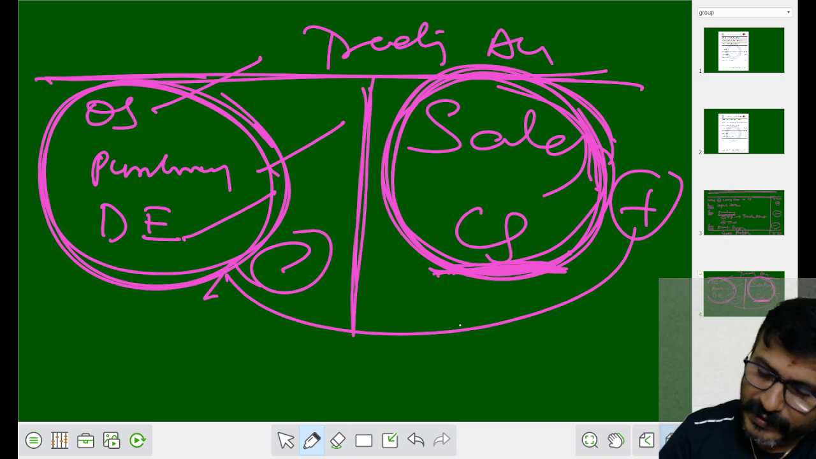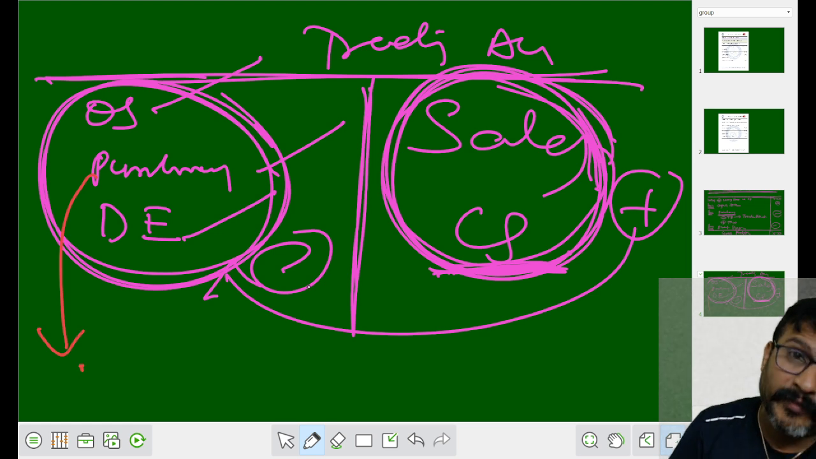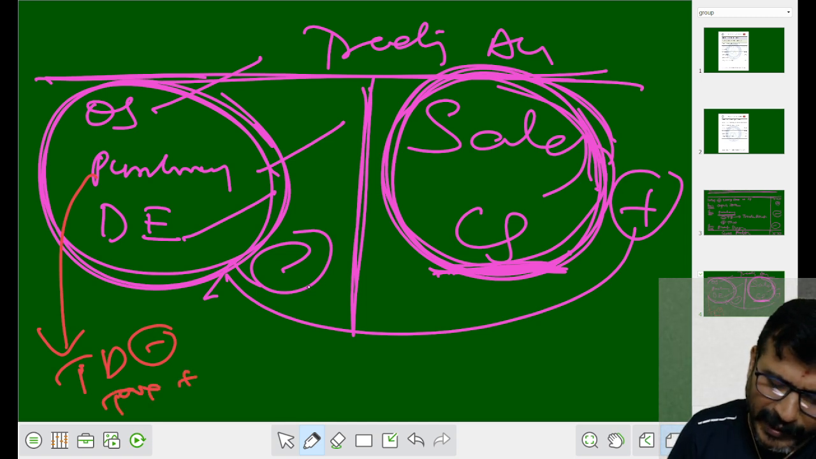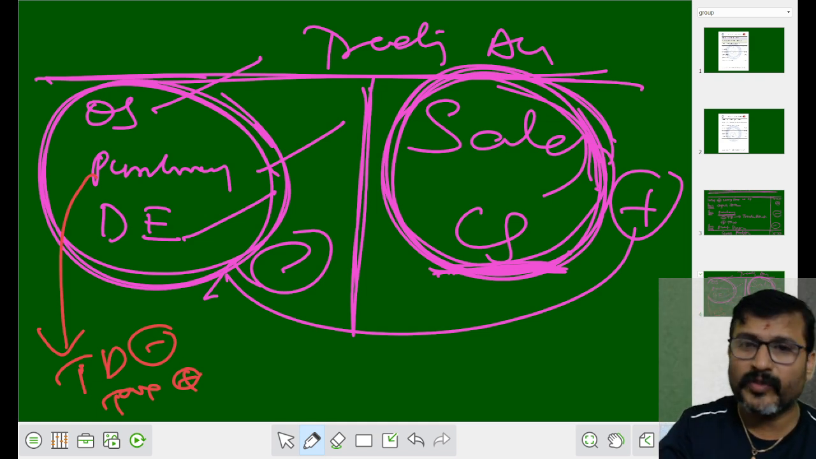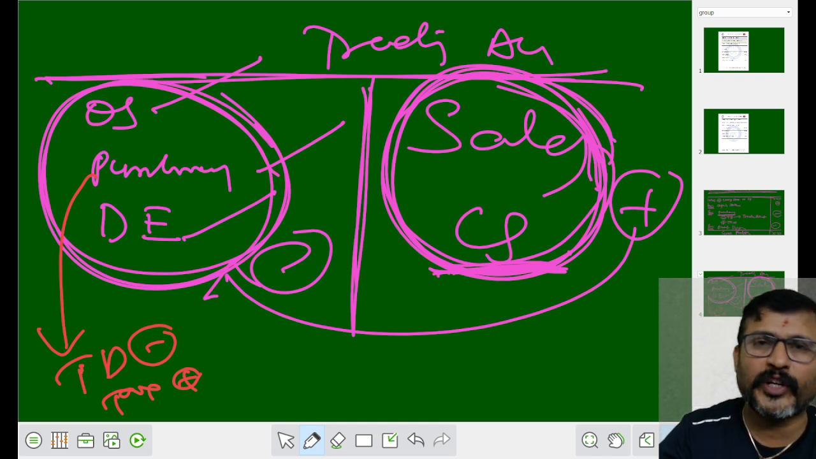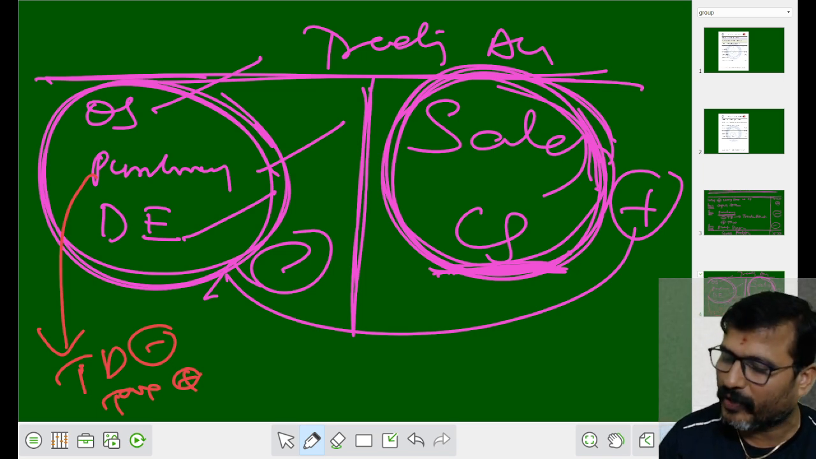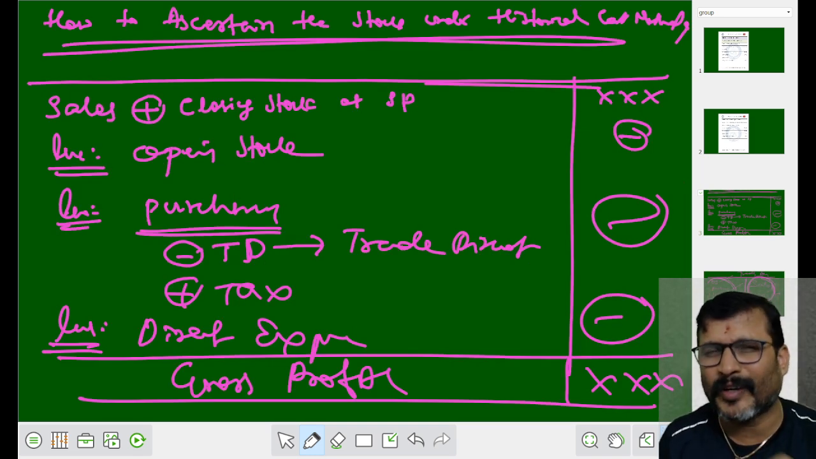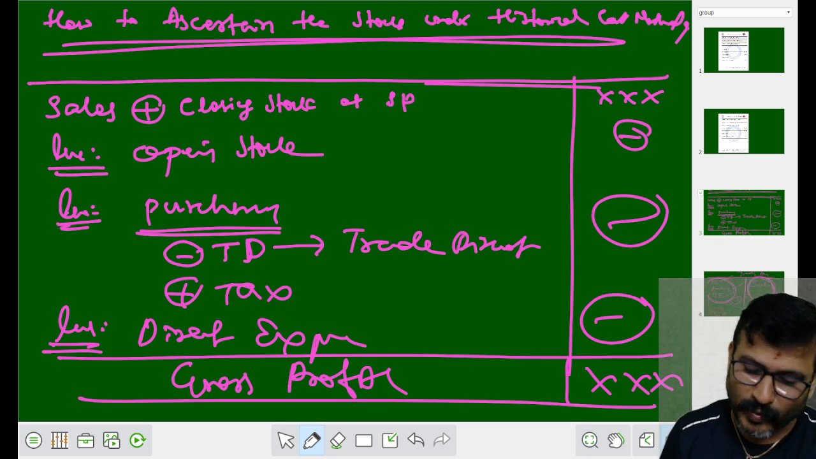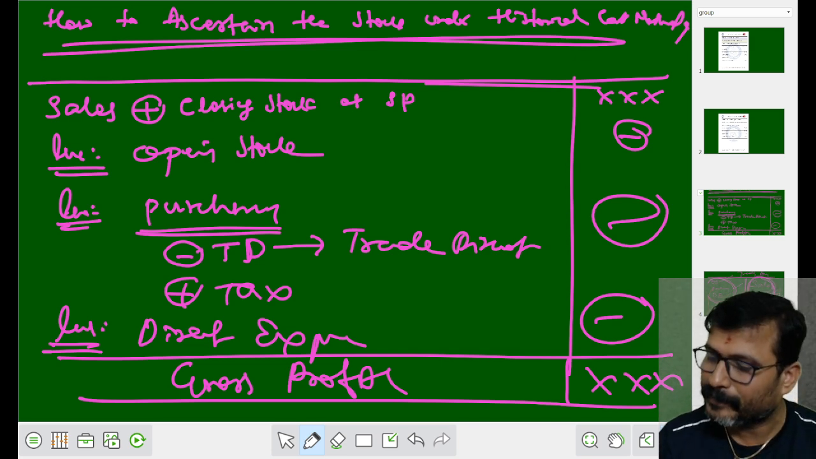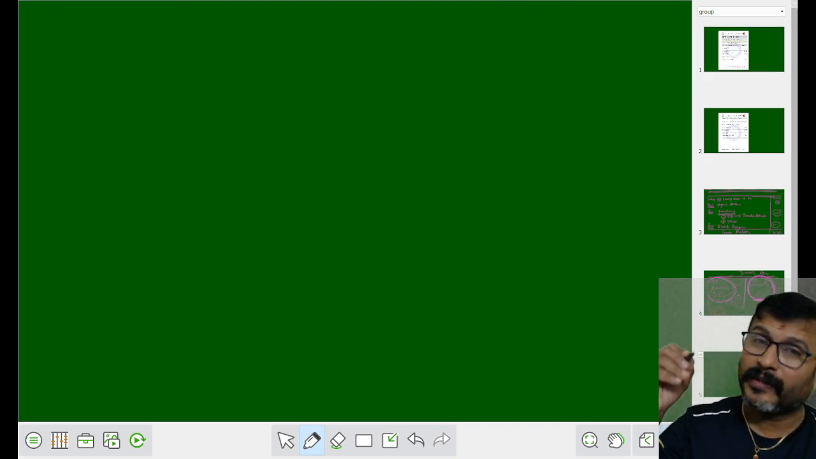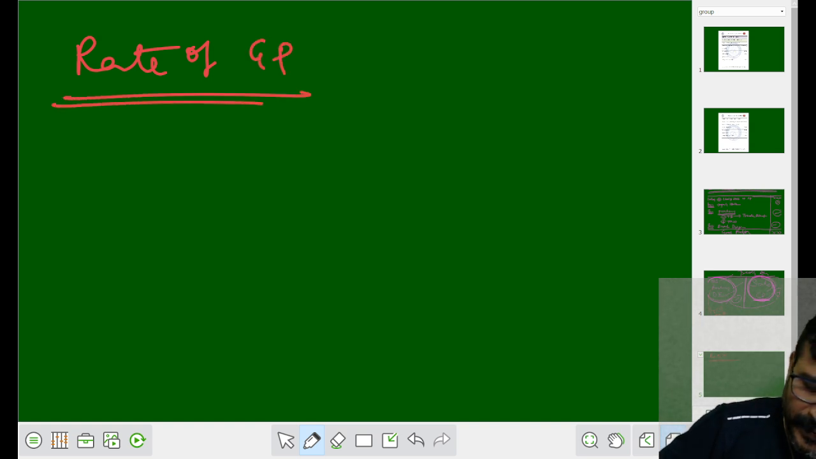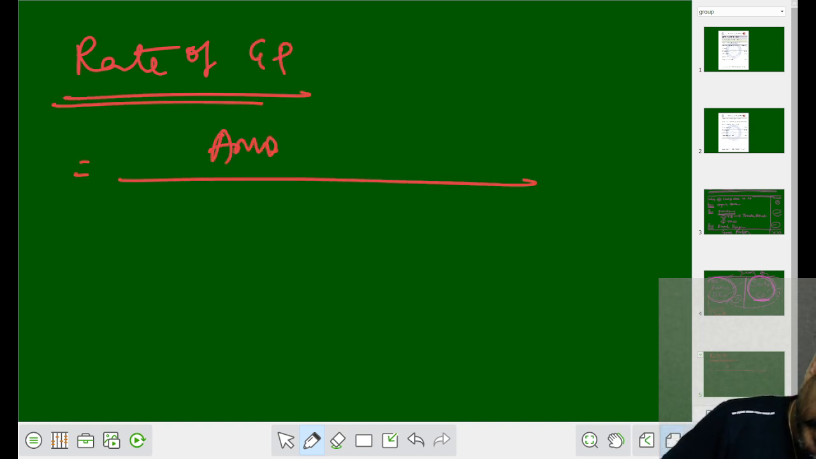For purchases, if you are given with trade discount, we have to subtract from purchases. If there is a tax, we have to add a tax to the purchases. After this, we get an answer of trading account. The objective of preparing trading account is to ascertain the gross profit or loss. See, the answer whatever we are getting is gross profit. Once the gross profit you got, then next what we have to do? The next step after getting the gross profit is we have to calculate the rate of gross profit.